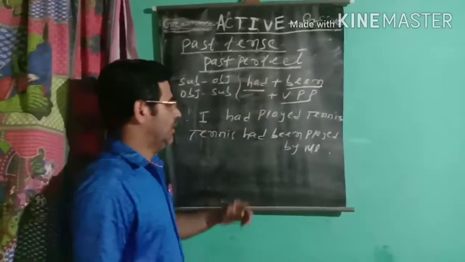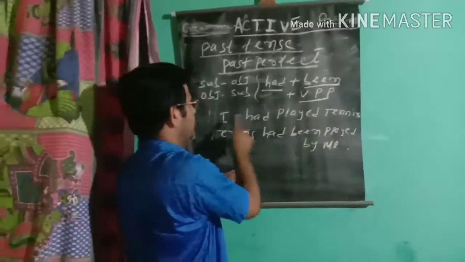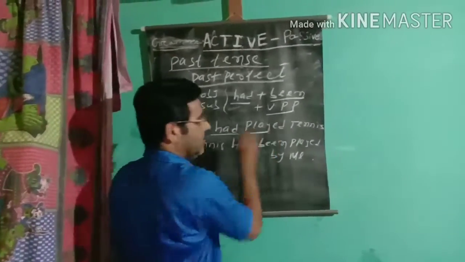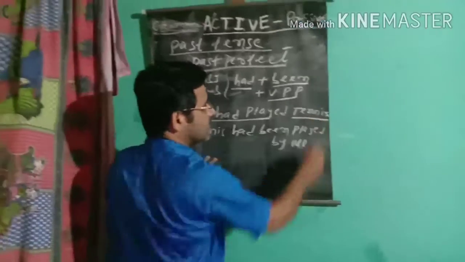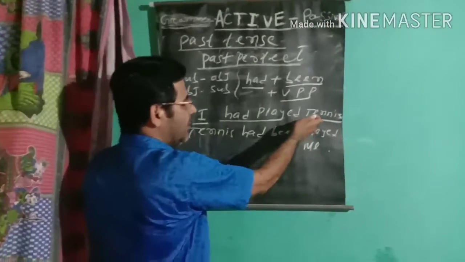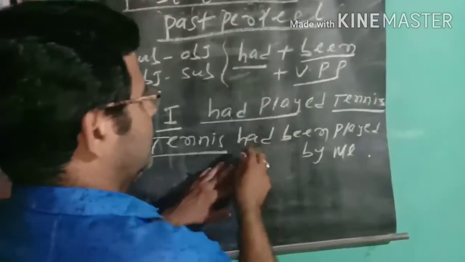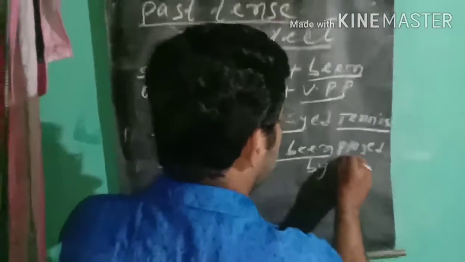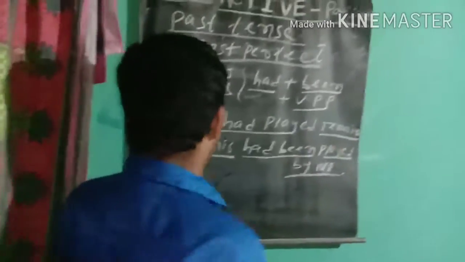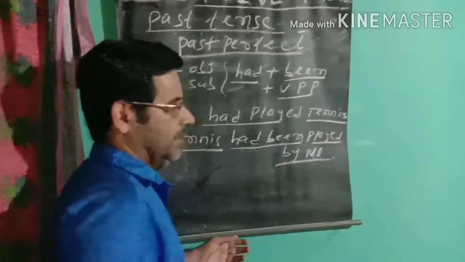This is the rule. Example: I had played tennis. Active voice. I is the subject, had played the verb, and tennis the object. In passive voice, the object tennis comes here as the subject. Tennis had been played by me. The verb becomes participle, played. This is the answer: tennis had been played by me.